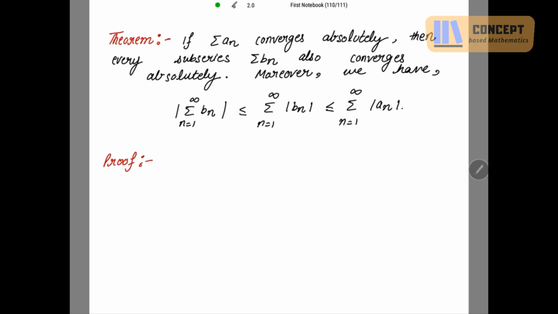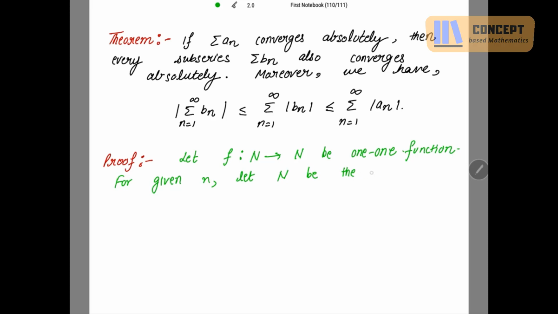Not so long. So let's start with the proof. I have to mention this mapping f from N to N be a 1-1 function. And for given n, let capital N be the largest integer